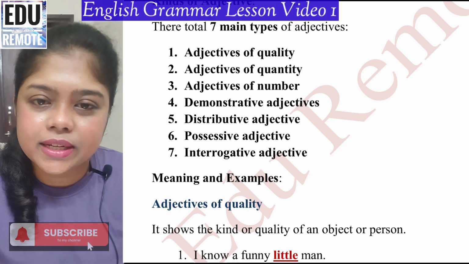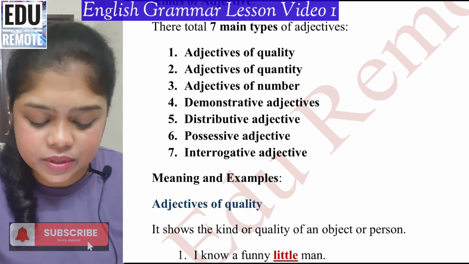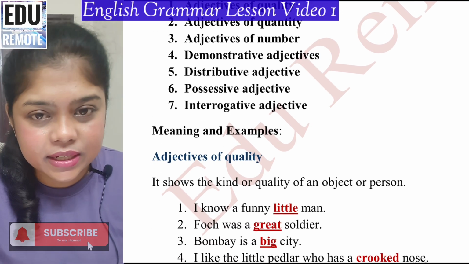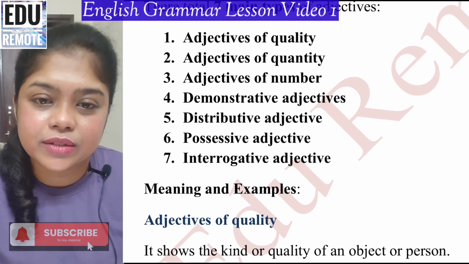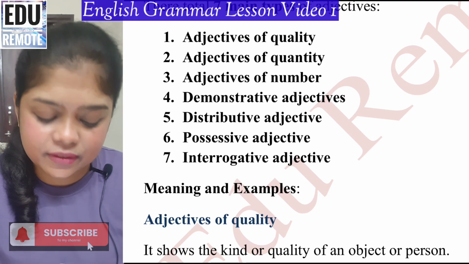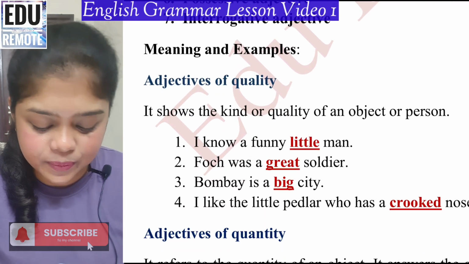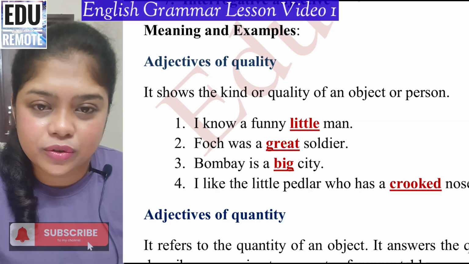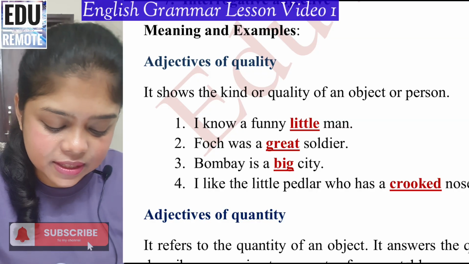Now overall, adjective has 7 main types: adjectives of quality, adjectives of quantity, adjective of number, demonstrative adjectives, distributive adjective, possessive adjective, and interrogative adjectives. We will go into the explanation of each one by one with examples.